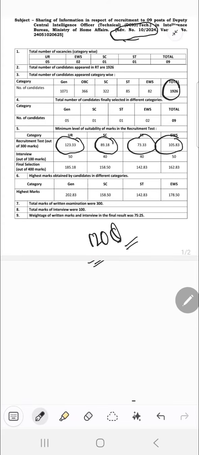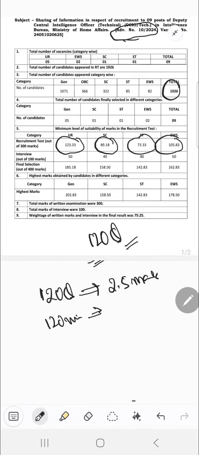So two things have to be noted here. I will not be discussing the interview and the final cutoff because that will automatically follow. In the previous year we had 120 questions, and each question was around 2.5 marks. In 120 minutes, the average student attempted 60 to 70 questions.